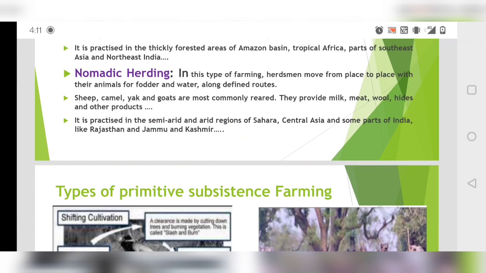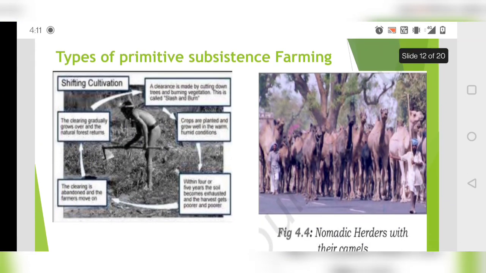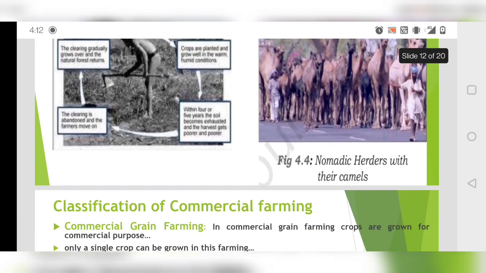They have adapted to what is suitable in that climatic condition, arid and semi-arid, which is basically a desert type of climate. Now you can see the examples. On one side you can see the whole process of shifting cultivation, and on the other side nomadic herding, where camels are reared and taken from one place to another.